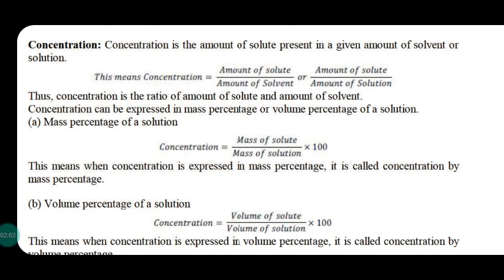For example, let A and B be the solute and solvent used to prepare a solution. Then what is the mass of the solution?